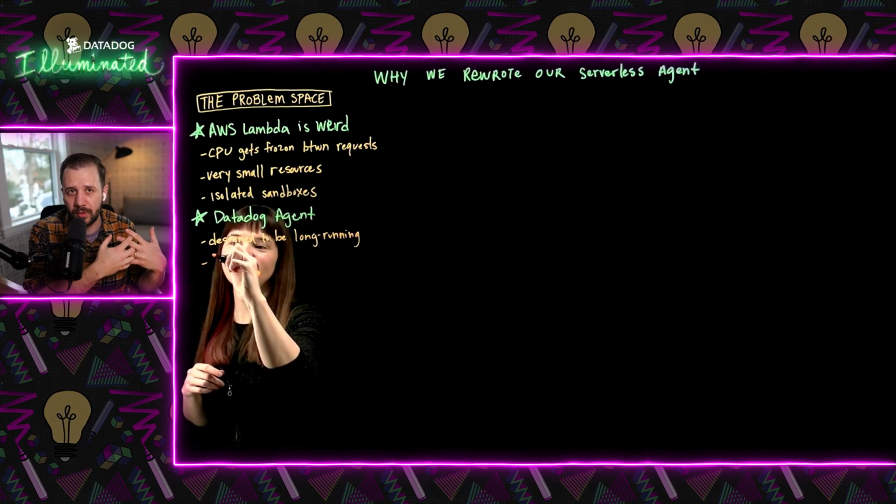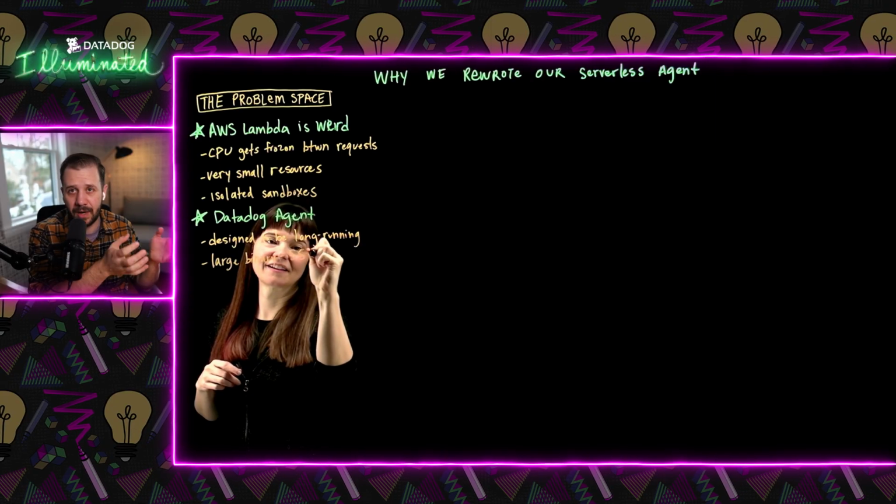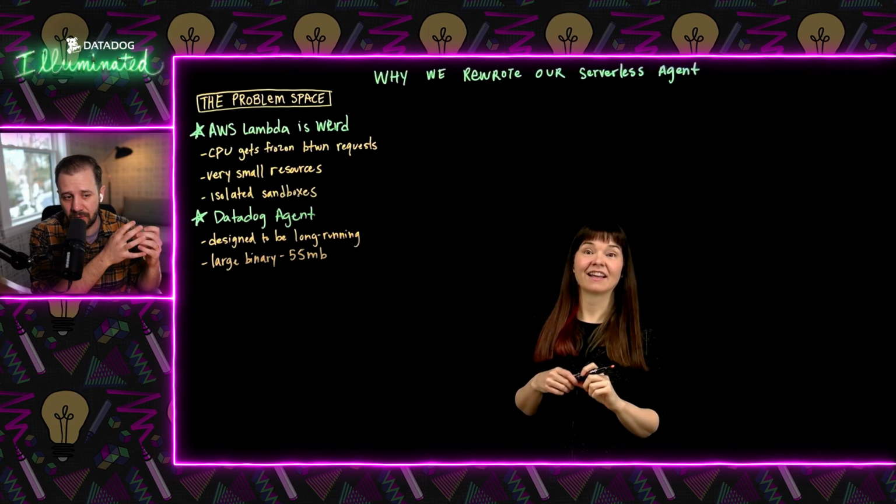Correct. Yeah. And as a result of these design constraints, the Datadog agent is quite large. It's 55 megabytes, and that's the one that we purpose-built for serverless. So we made an initial attempt to repurpose our Datadog agent for serverless. We wrote a number of custom modules for it. We stripped out a lot of code we weren't going to use, and we compiled and kind of got it to the best we could. And it was around 55 megabytes in size. But that also comes with another painful part, which is cold starts. The cold start penalty for our Go agent in Datadog was about 400 milliseconds of startup time.